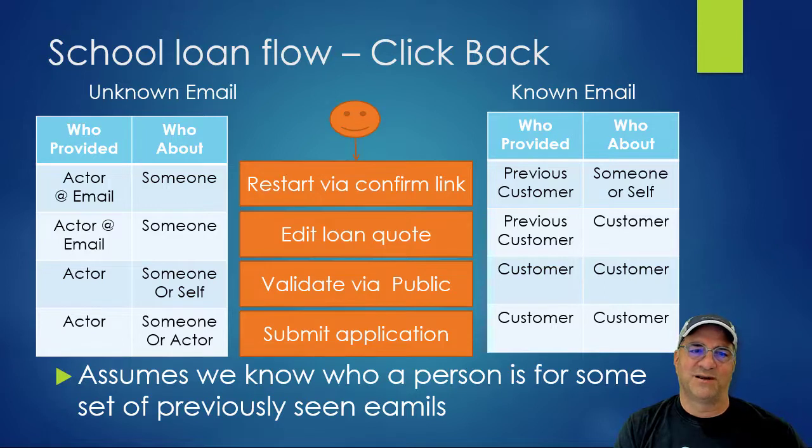And then we submit the application, so we know some actor did this. It may or may not be the person who the loan's about, and we know the loan's about somebody or the actor at that point.